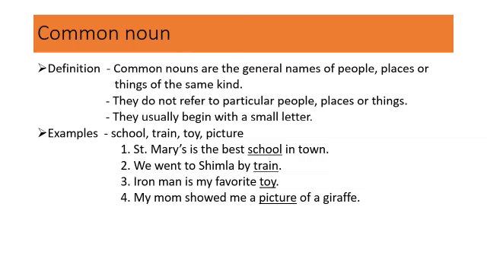I want you to understand that in all these four sentences, the common nouns are the general names that we give for the same kind of things. For example, school. School is the common name given for all those institutions which teach. Then toy. Toy is a word that we use to give it to a playing object.